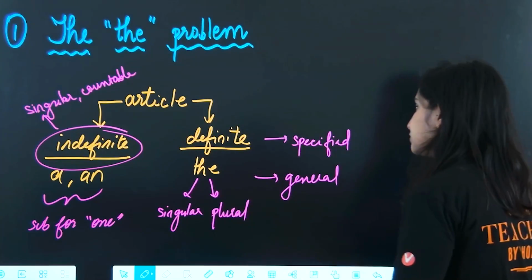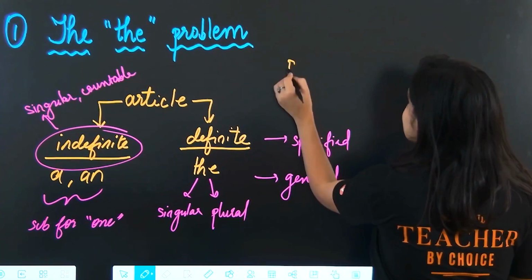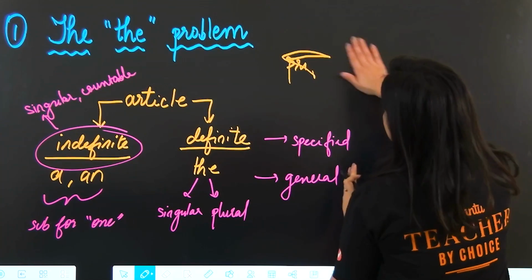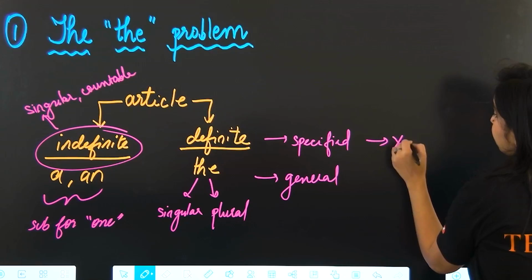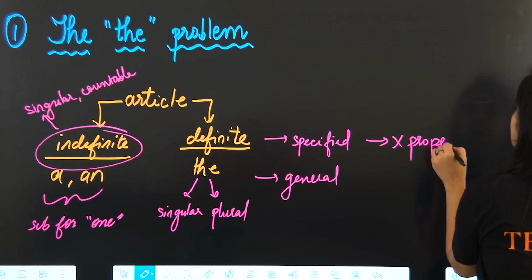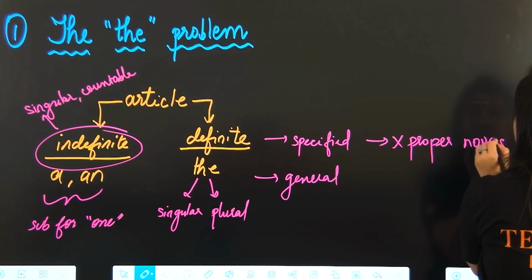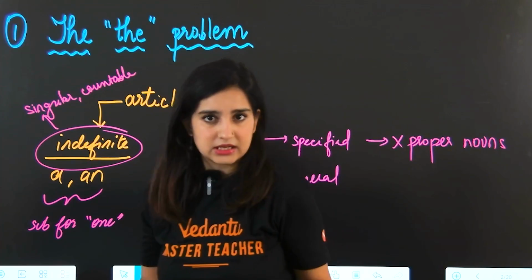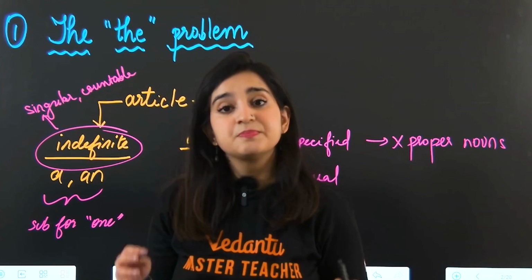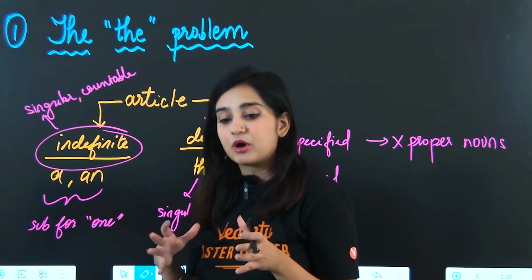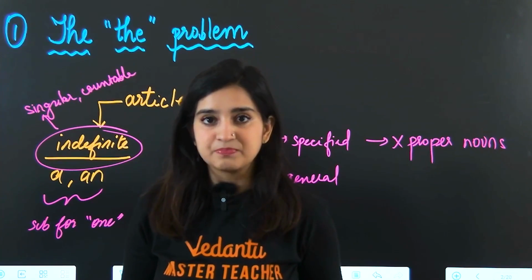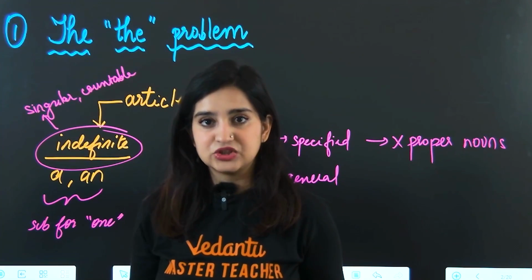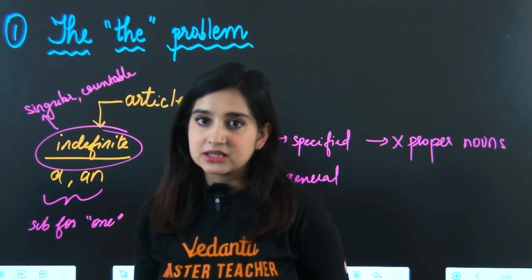Now, the number one thing that you should know when not to use it is with proper nouns, right? So we never say the Asmita is taking class today, right? But that's where the problem also lies, because there are some proper nouns with which we use the. We don't say the India, the China, or the India and the Pakistan are fighting.